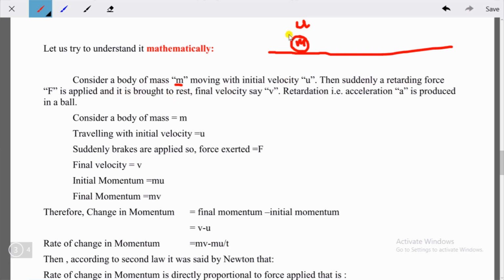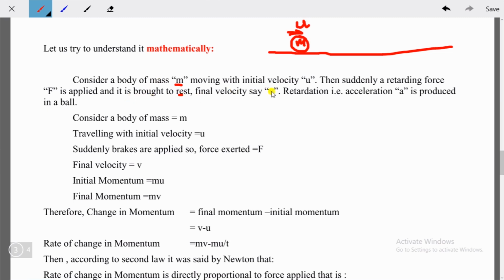So this one is moving in this direction with velocity u, and while moving, some kind of retarding force, the force which is opposite to the motion of the object, is applied, then it is brought to rest.